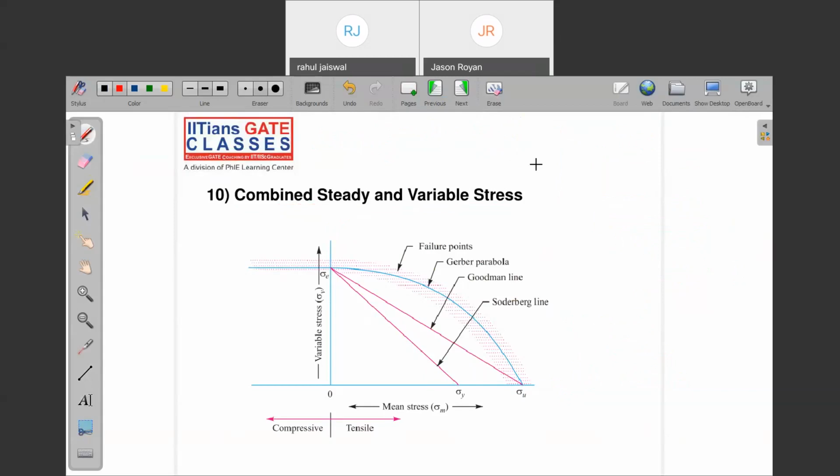Now, one more important point I would like to say. Let me ask you a question. This is the sigma. Try to observe. This is the mean stress, and this is the number of cycles we are going to use. Just tell me, for static load, whenever the component is making a number of revolutions or cycles, will the mean stress be dependent or independent? I'm not talking about the variable or fatigue stress. This is the static load or static stress. When I have static stress and the component is subjected to n number of cycles.